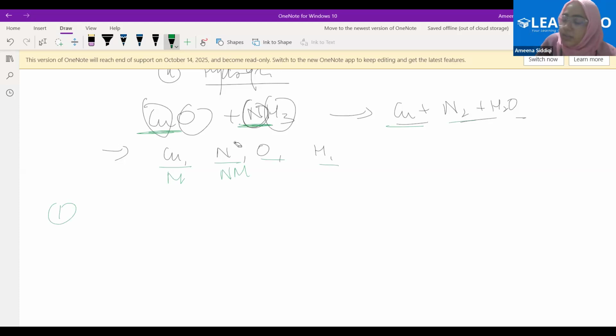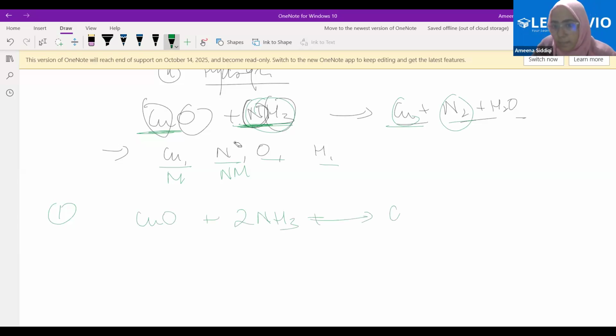Whenever we are balancing the chemical equation, this subscript will not change because this is a composition. We can just change the number of molecules. I think I've already told you this in the bridge course, right? If I have 2 atoms of nitrogen here and I need to have 2 atoms of nitrogen here also in the same molecule, what will I do? 2NH3, right? I've changed the number of molecules. Now in this molecule, we have 2 atoms of nitrogen.